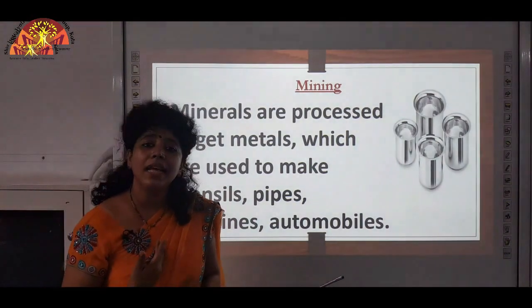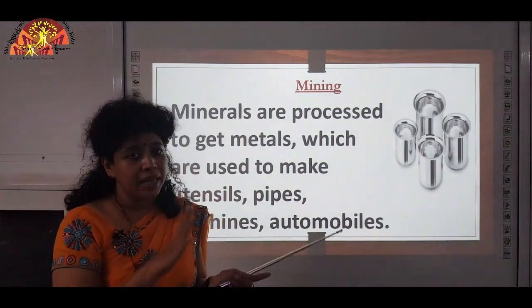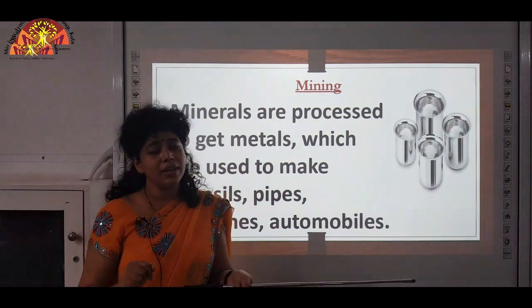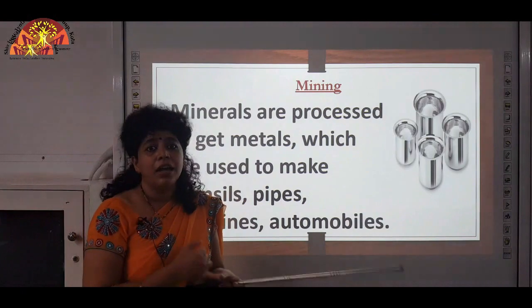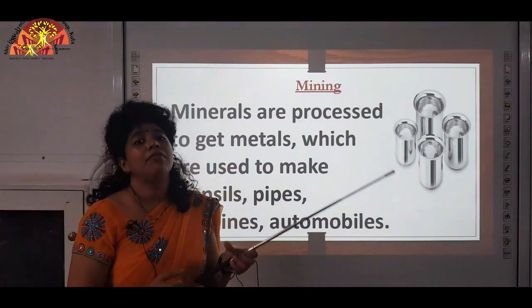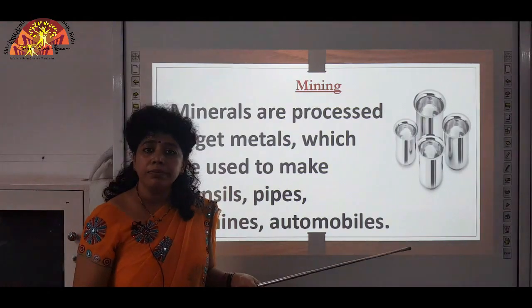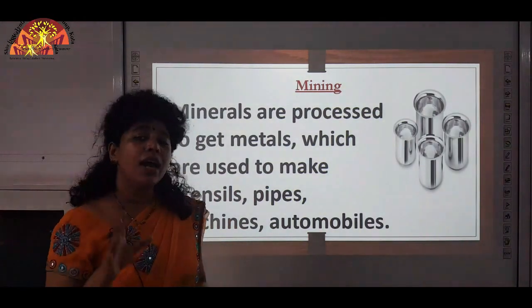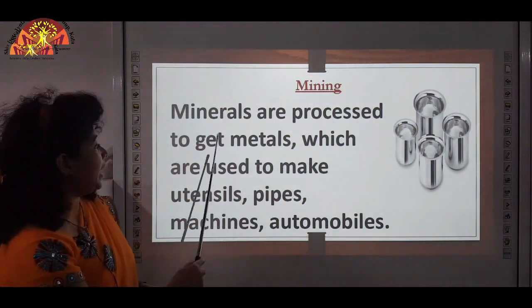So what are the examples of minerals? You know that minerals are chemical substances that are found naturally in the earth, okay. So examples of minerals are iron, copper, manganese, zinc, petroleum. These are all examples of minerals. Now what happens is, minerals are processed to get metals.